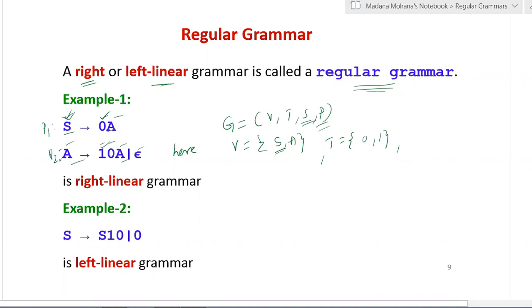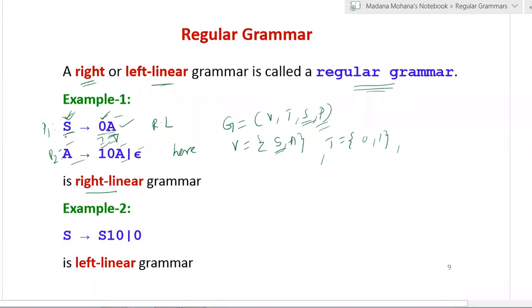Now you can check whether it is right linear or left linear. Here we mentioned it is a right linear grammar. How is it a right linear grammar? You can see each and every production. Any one of the following three forms of right linear grammar productions must hold. The first one is that a variable is placed on the right side of a terminal. The first production is S derives 0A. 0 is a terminal and A is a variable, so the variable occurs on the right side of the terminal. Therefore it satisfies the condition of right linear grammar.